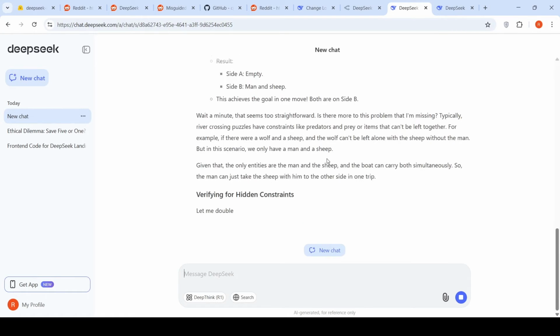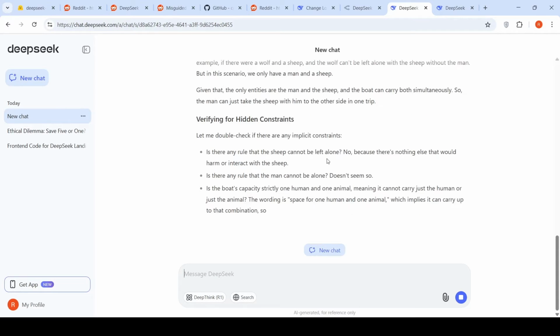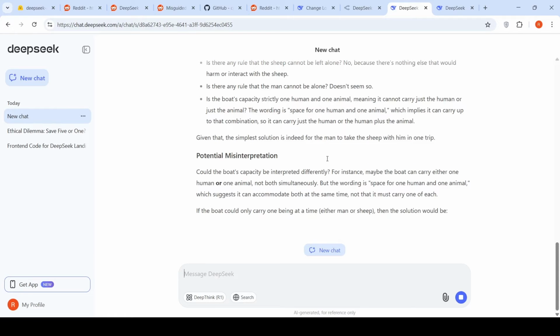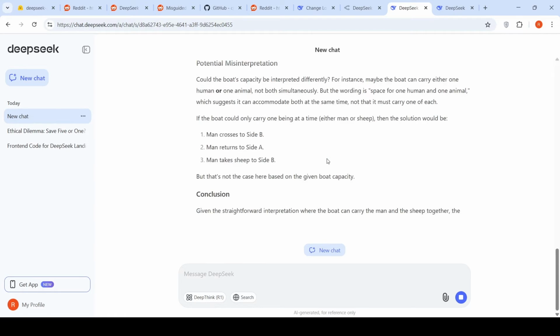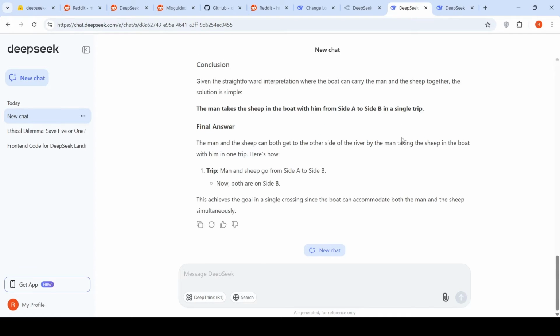Constraints, okay, there are no constraints. Verifying for hidden constraints. Okay. Potential misinterpretation: one being at a time, then the solution would be, okay, the man takes the sheep in the boat with him from side A to side B in a single trip. Actually, that's the answer. So it has given a proper answer over here.